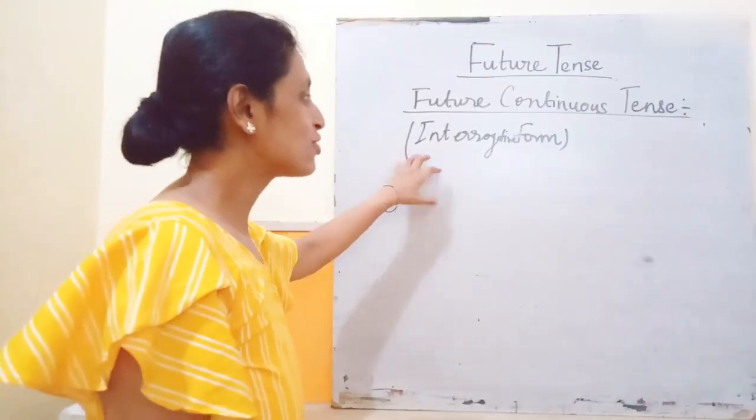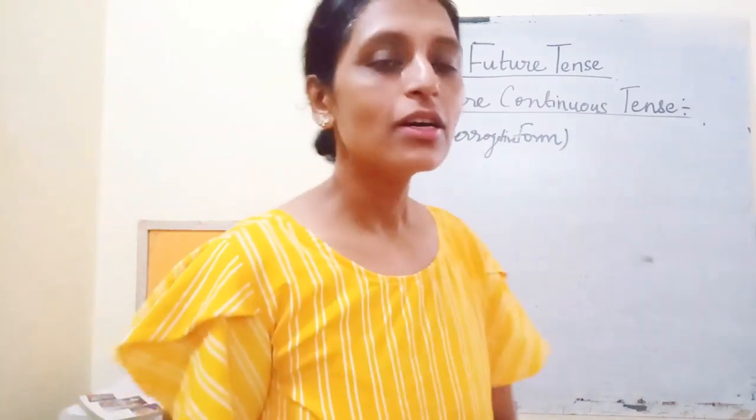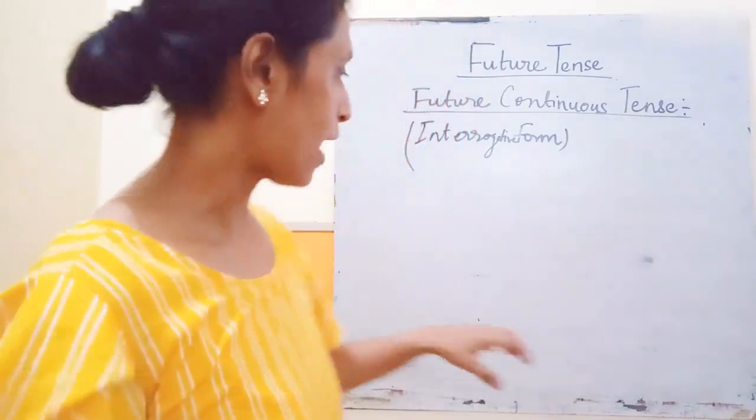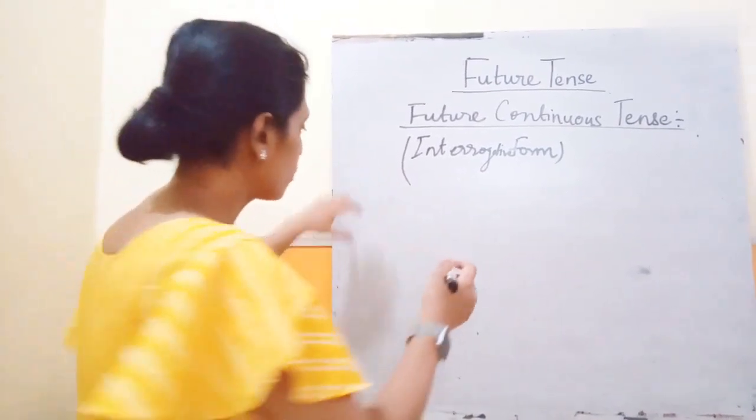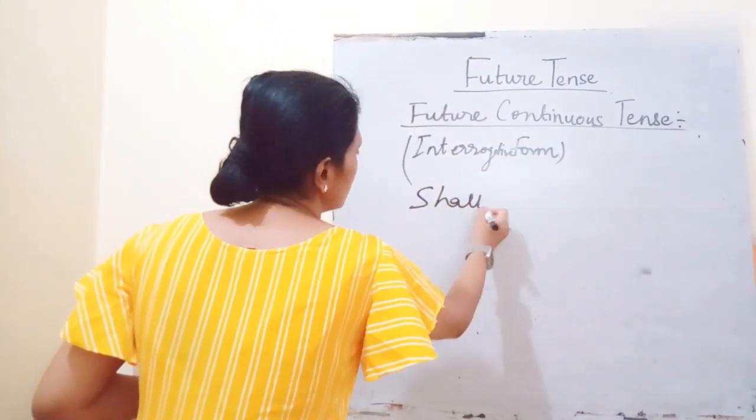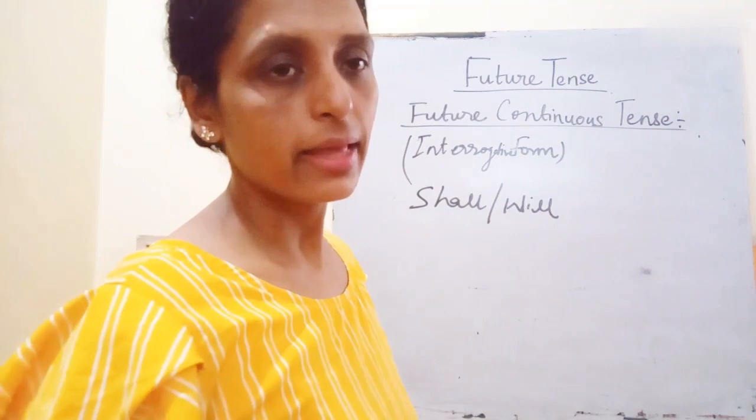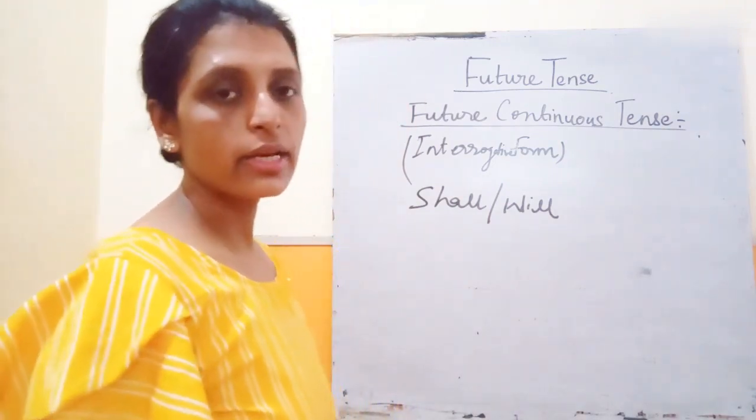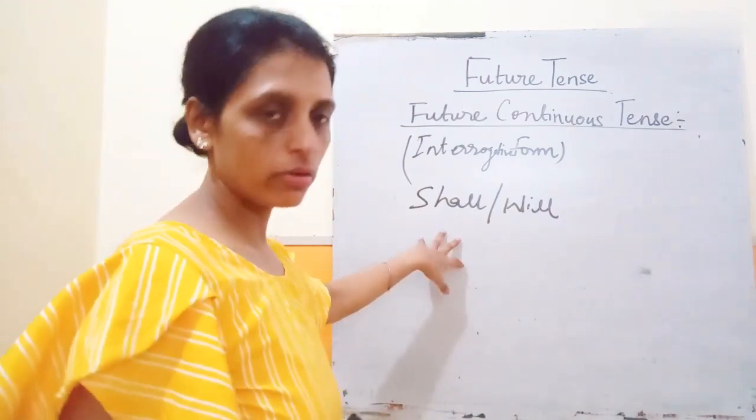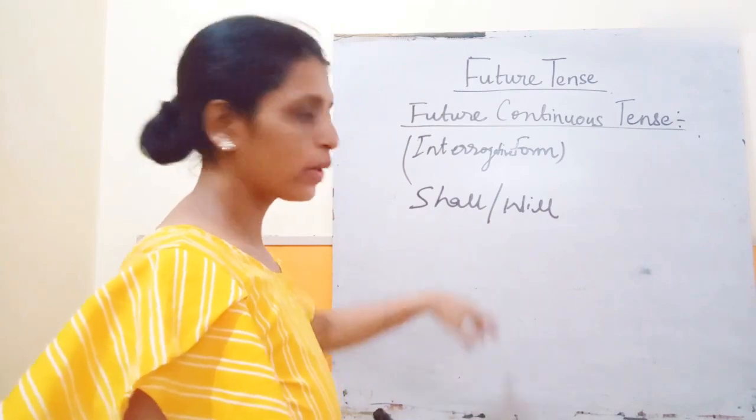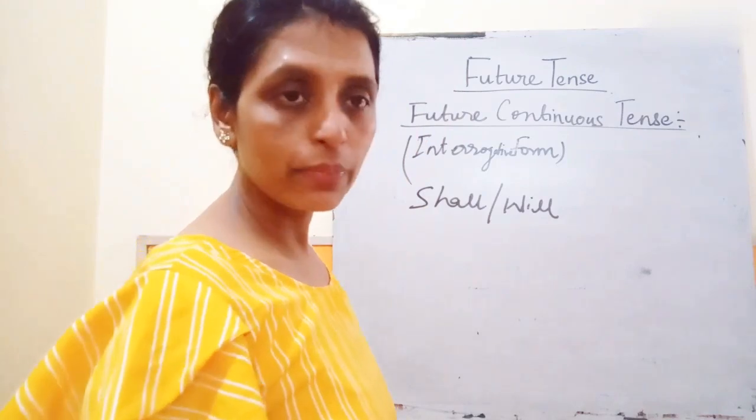Okay, children, the interrogative form of the future continuous tense. So how to form the interrogative form? For that we have to put the helping verb shall or will in the beginning. Will we are going to use with the second and the third person, singular or plural subject. Shall we are going to use with the first person and its plural form as well. Okay, shall or will. Like shall I be eating an apple?